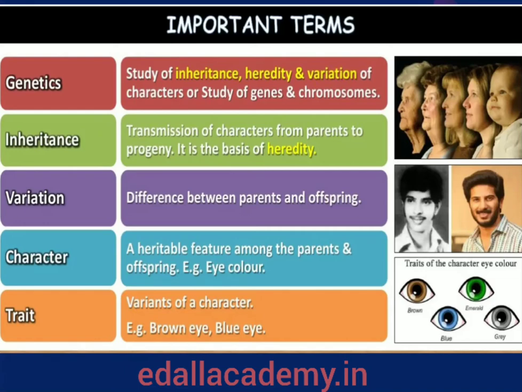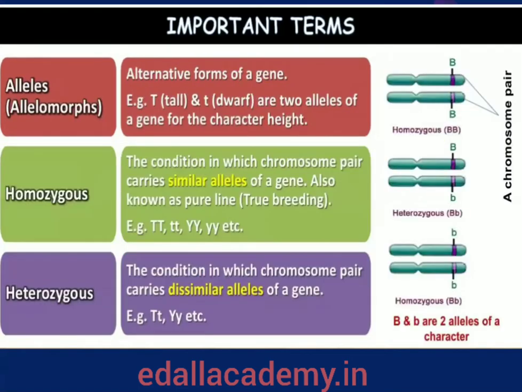Then what do you know about characters? A heritable feature among the parents and offspring. Example, eye color. Then what do you know about trait? Trait is a variant of a character. Example, brown eye, blue eye.